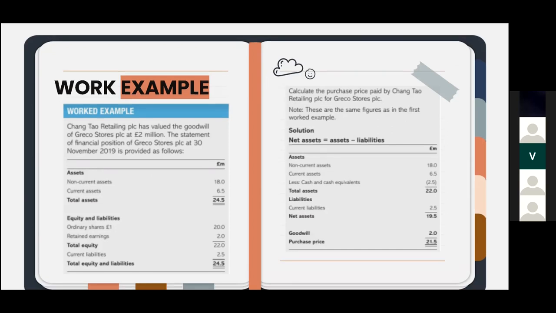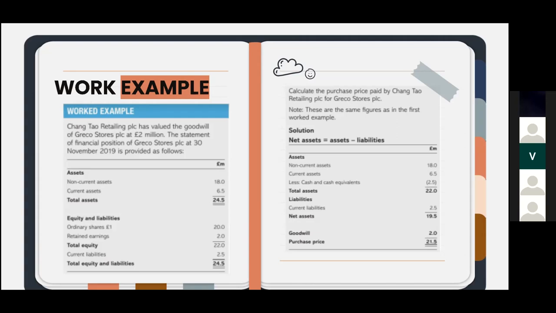Now we calculate the goodwill and purchase price. It doesn't really have much of a difference from the one we just did. The difference is only that in the new solution, we need to add cash and cash equivalents to the assets and find the goodwill as well as the purchase price. The cash and cash equivalents are valued at 2.5 million, and this will be subtracted from the non-current assets with the current assets. Now, our new total asset will be 22 million.